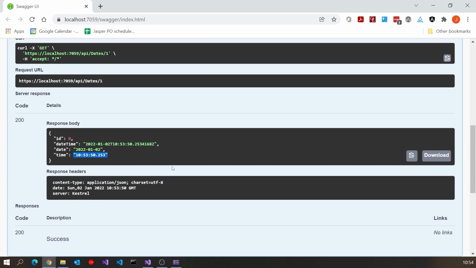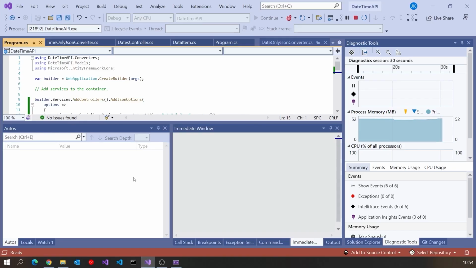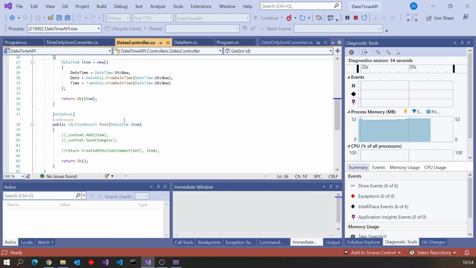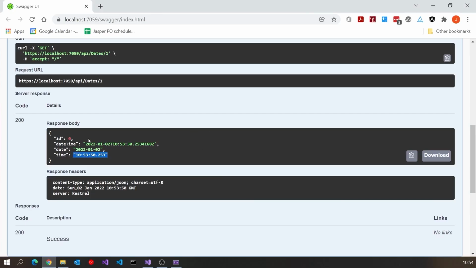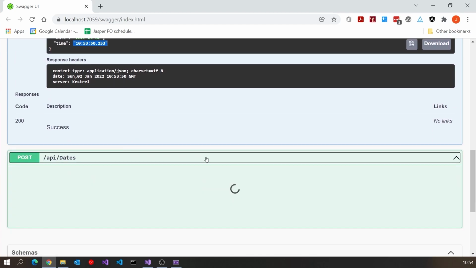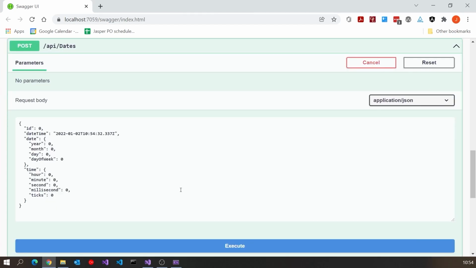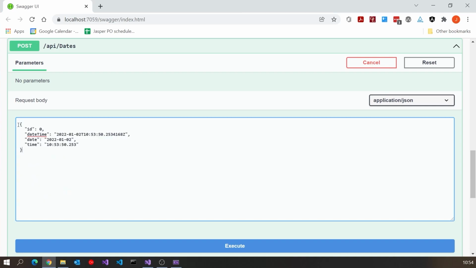Equally, that works in reverse as well, because you'll notice we have this post that we put on the controller. It doesn't do very much at all at the moment; we'll come on to making it store the data in the database in a second. But let's just pop a breakpoint on there, and then go back to our Swagger. I'll copy the output that we had there, and then if we go to the post, try it out, we can just pop that in there.